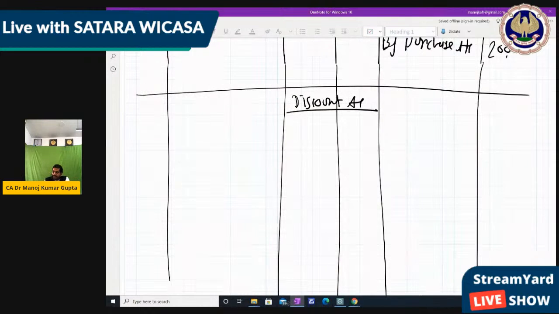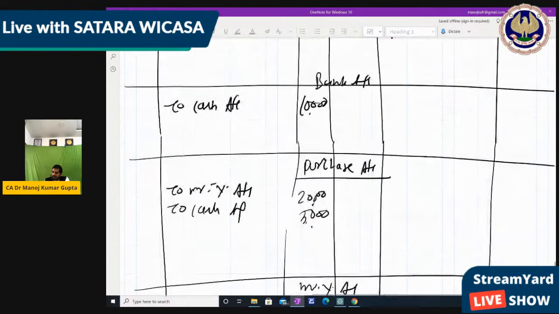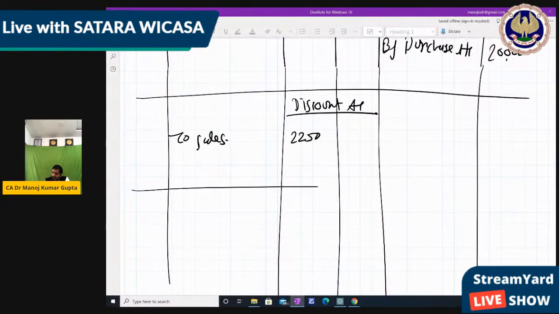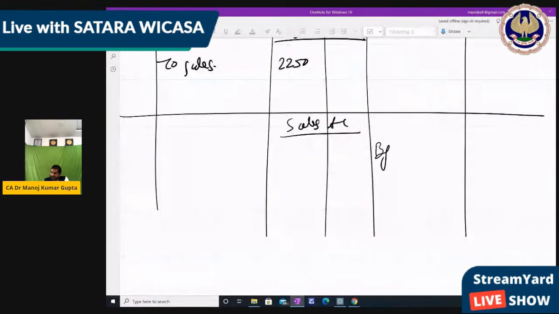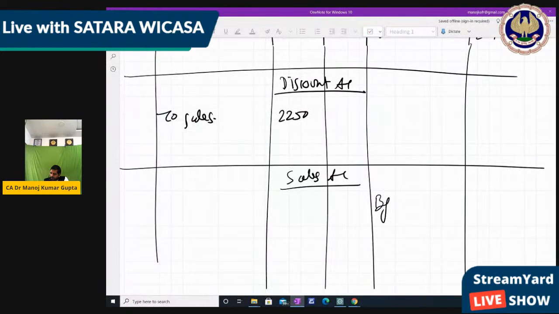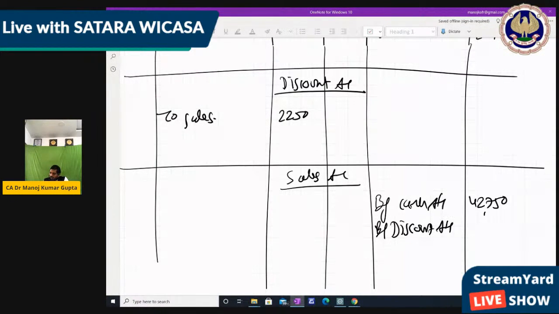In discount account, we write debit side to sales 2,250. Now in sale account, make the sale account more. Credit side by cash account 42,750 and by discount 2,250.